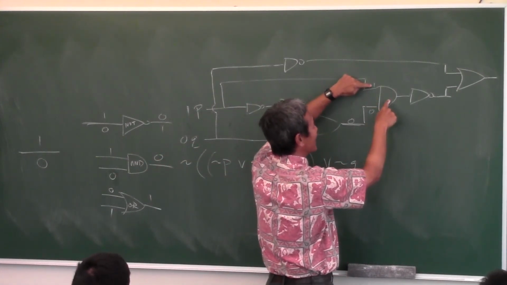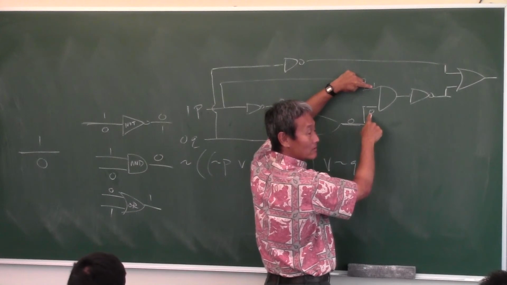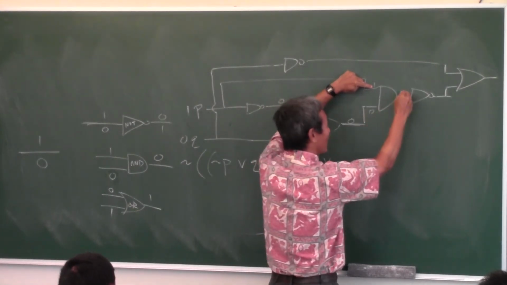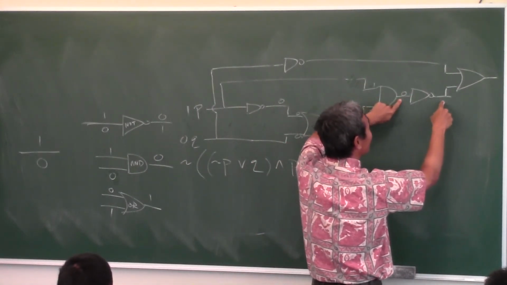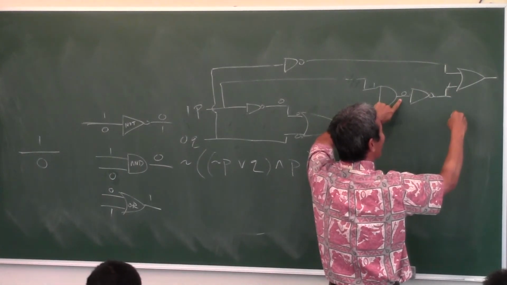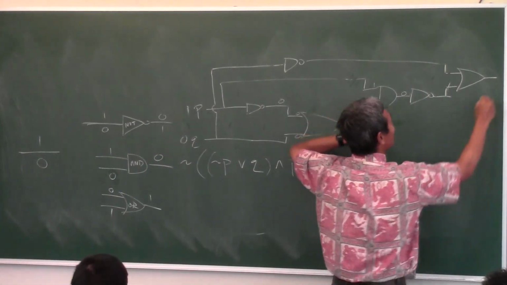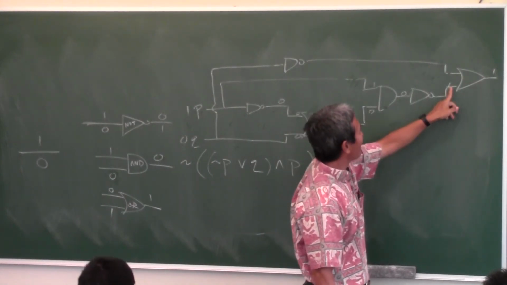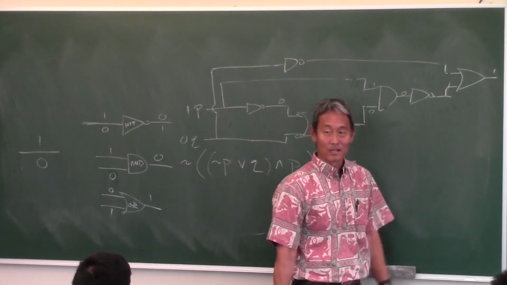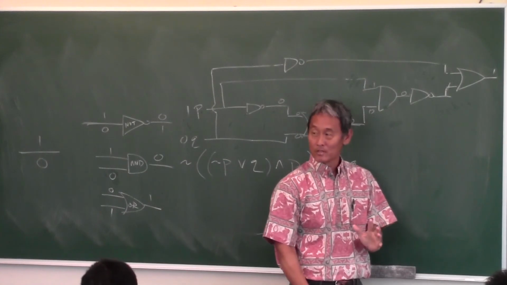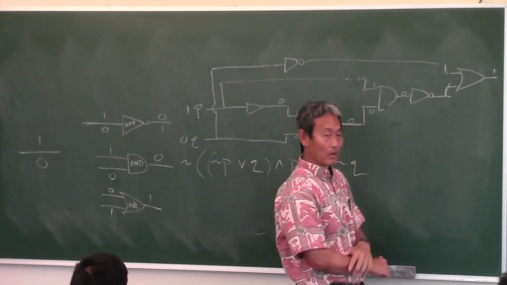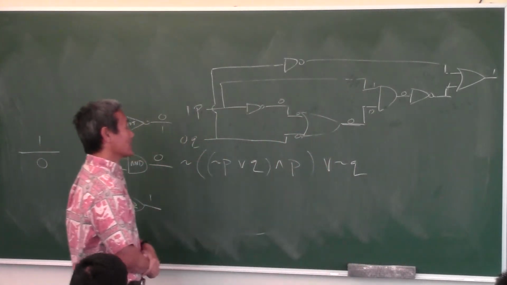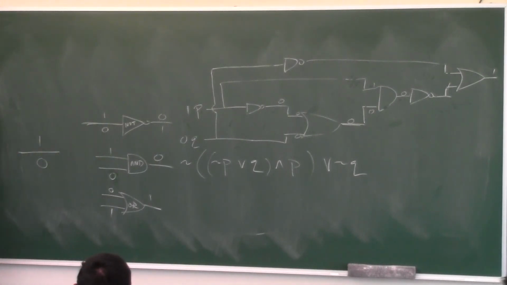In an AND statement, if one of them is true and one of them is false, it's false. But then it gets negated: 1. Now, if you're smart, you really don't even care what the other one is because you know it's going to be 1. In an OR statement, if one of them is true, then it doesn't matter what the other one is. At least one of them is true, so the output's going to be 1. That's the beginning of electrical engineering right there.